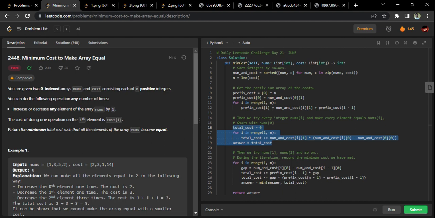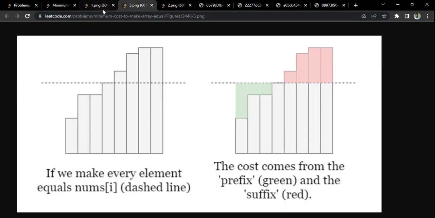What we are doing is, see, total cost, this is the variable. Initially it is 0. Remember one thing, the answer you're going to return is going to be the smallest of the total cost, so please pay attention to this variable wherever it is used. I'm starting from index 1. Why am I starting from index 1? Because I'm going to make all the elements equal to the zeroth element.